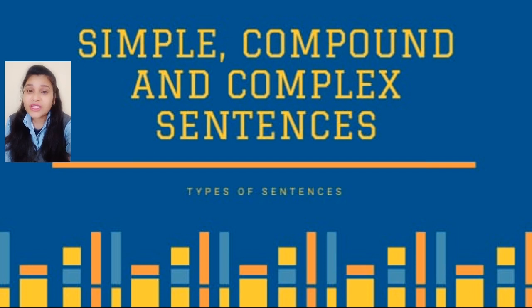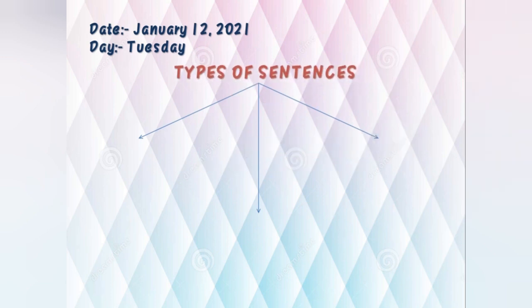So students, after completing a most interesting poem, today we'll be starting types of sentences. As we have read earlier kinds of sentences, now today we'll be starting types of sentences. Here we have three types: simple, compound and complex. So let's get started.